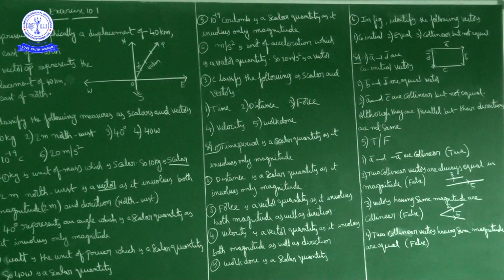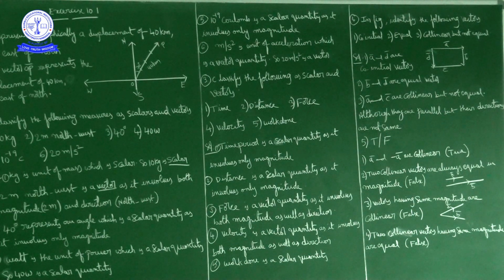So the third statement is false. Two vectors having same magnitude are collinear: it is a false statement. Now if you write here, this is A bar and this is B bar. Suppose the magnitude of A bar and the magnitude of B bar are equal, but they are not parallel.